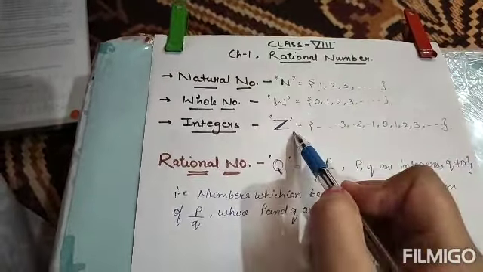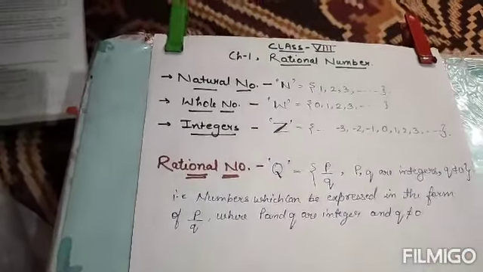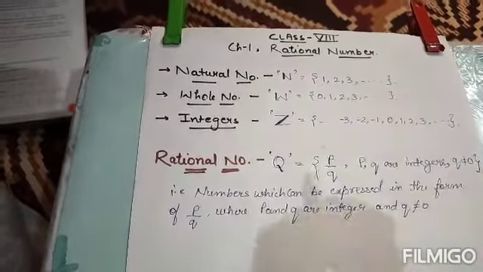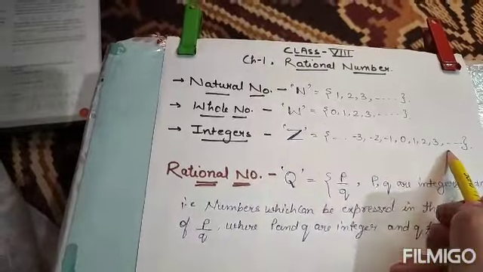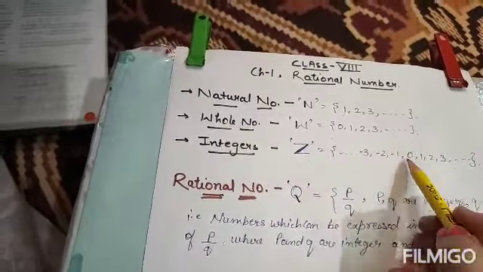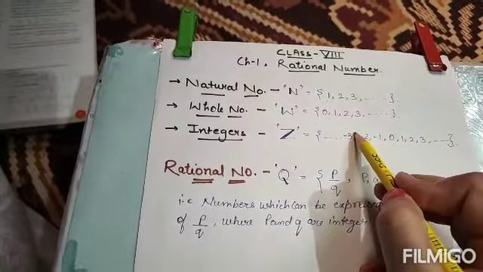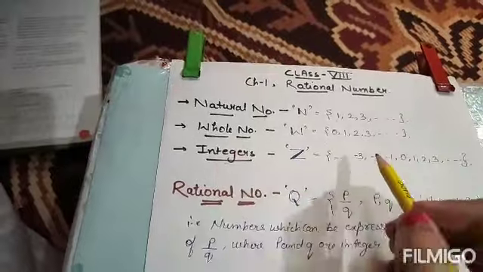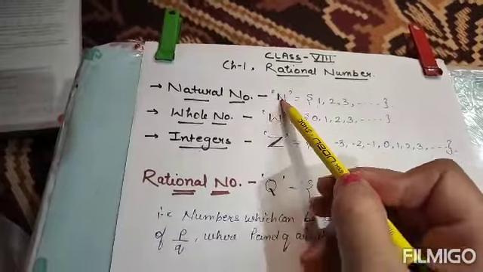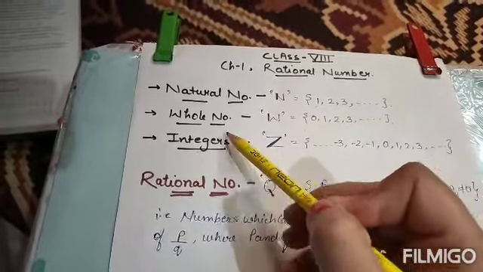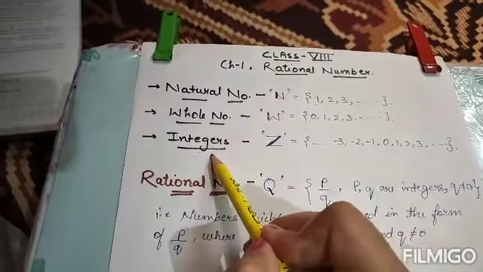Now we will talk about integers. What are integers? Integers basically is a group which contains the negative numbers, 0 and the natural numbers. That means the whole numbers starting from 0 together with the negative numbers is said to be the group of integers. These are the notations we use: capital N for natural numbers, capital W for whole numbers, and capital Z for integers.